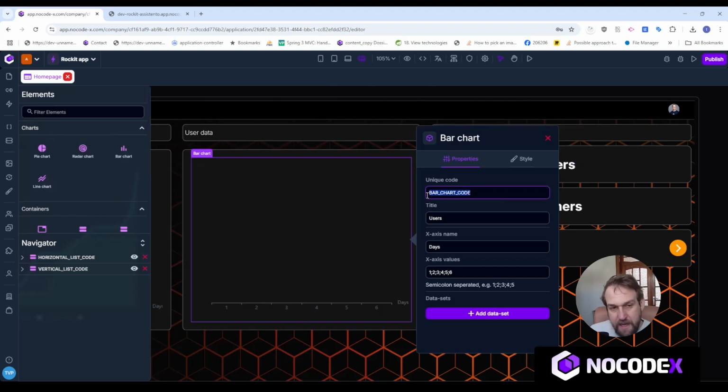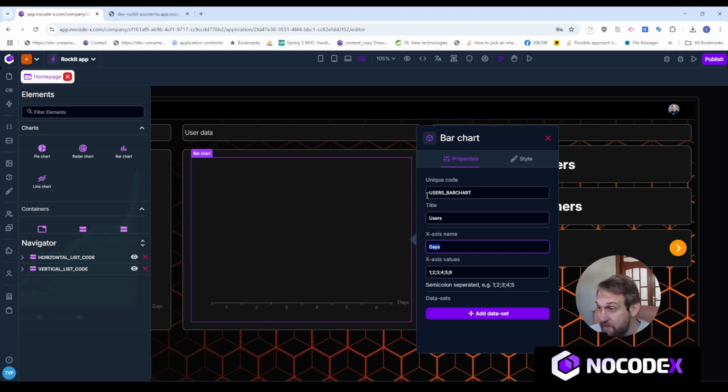So the first thing is a bar chart, just like any other UI element that you put on your screen, has a unique code. It's your responsibility to keep this unique, and it should be unique within your template. Not within your application, but within your template. So let's choose as a unique code for this bar chart, the user's bar chart. And you can have a title for your bar chart. I'll keep it at users because it's fine for my use case.